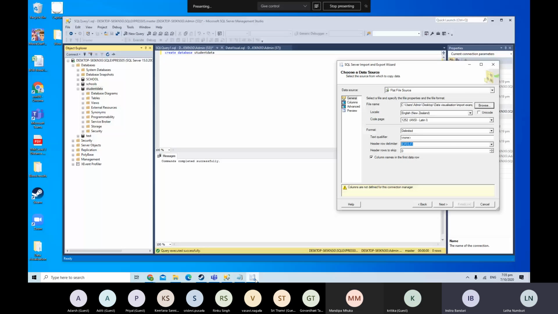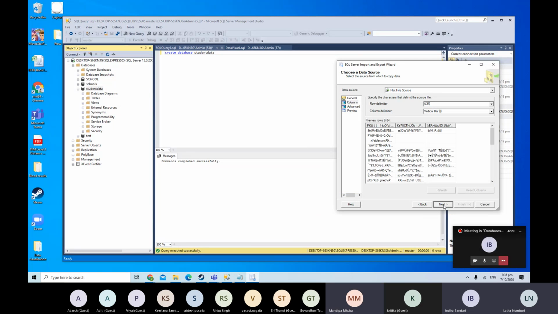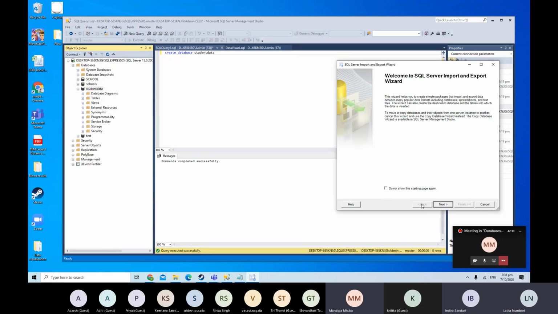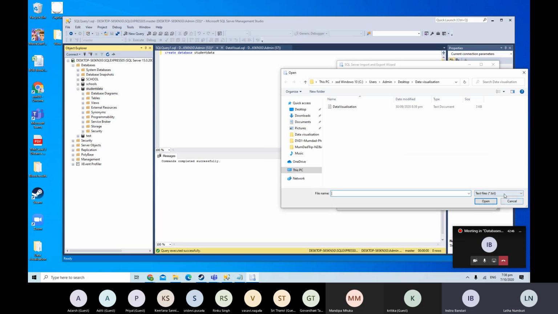Go to your... yeah, so go next. Can you go back, please? No, next. Yeah, go next. And choose flat file source.